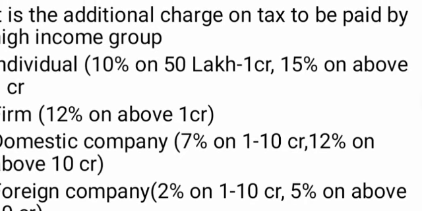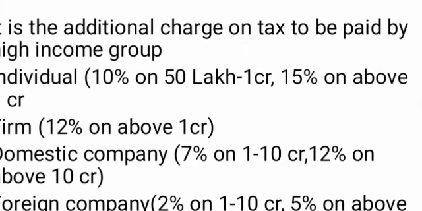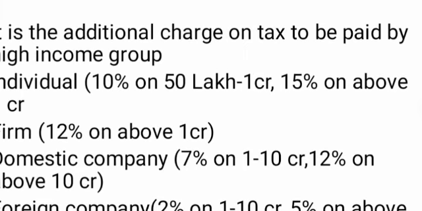If a person's total income exceeds 50 lakh rupees but is less than 1 crore rupees, he should pay surcharge at the rate of 10% of the tax amount paid, not 10% of total income, but 10% of the tax amount paid. And if the total income exceeds 1 crore rupees, he should pay surcharge at the rate of 15% on the tax amount actually paid.